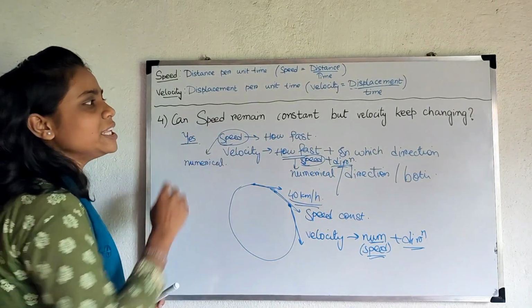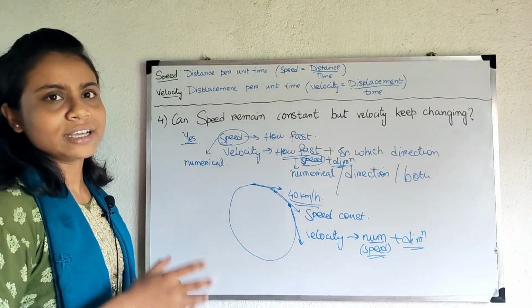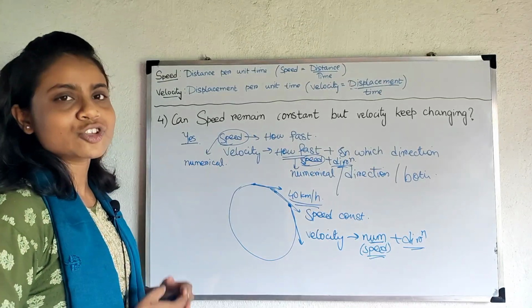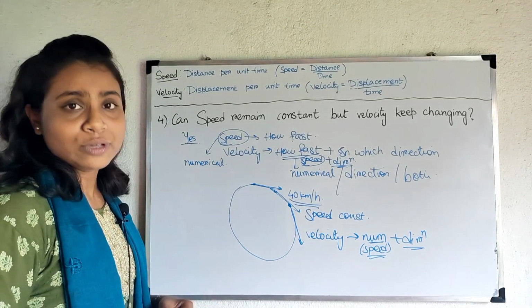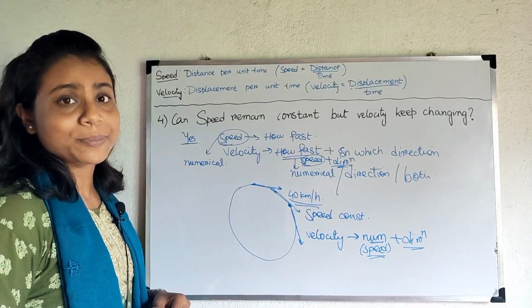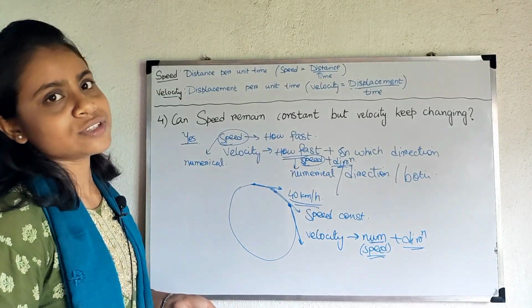How? Because speed depends only on the numerical value, but velocity depends on both numerical value and direction. So if the numerical value is constant, speed is constant, but direction may change, so velocity is changing.